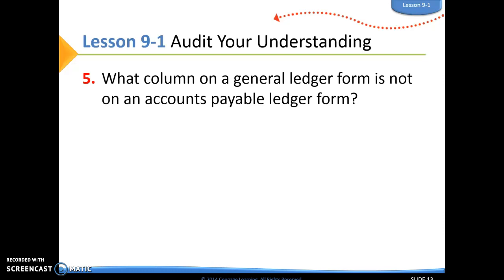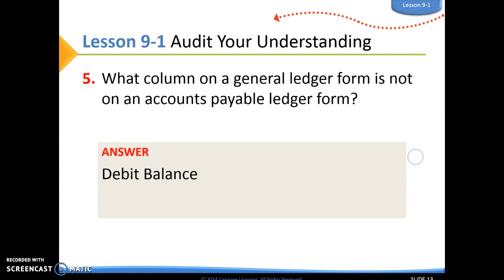Number five, what column on a general ledger form is not on an accounts payable ledger form? Our debit balance is not going to be listed because it's very highly unlikely that we would ever have a debit balance to a vendor.